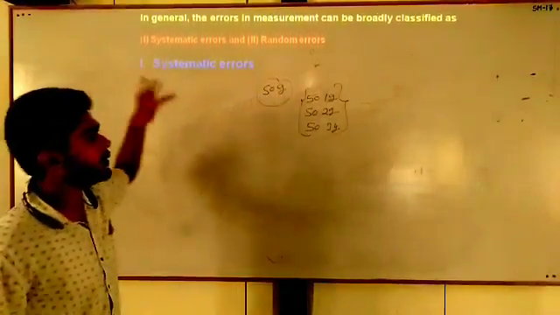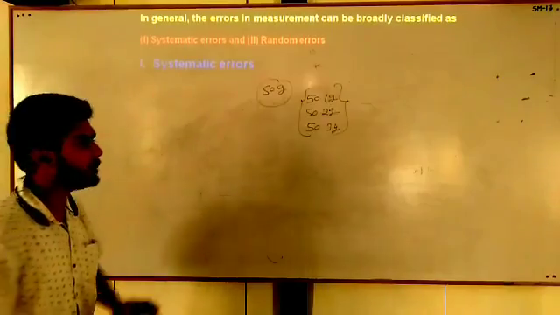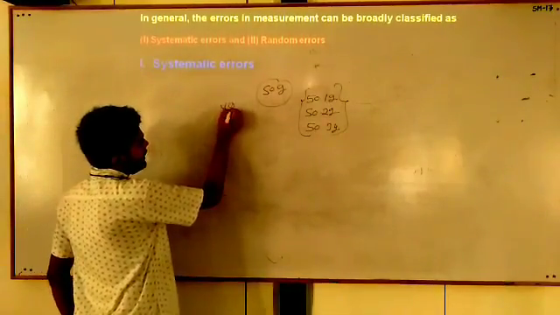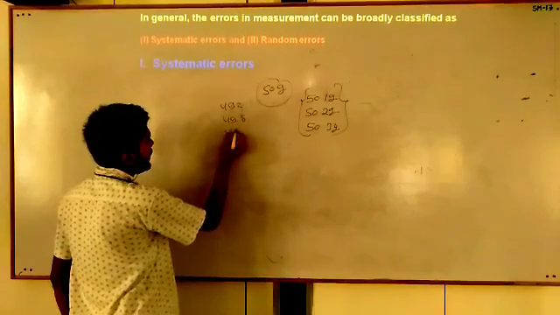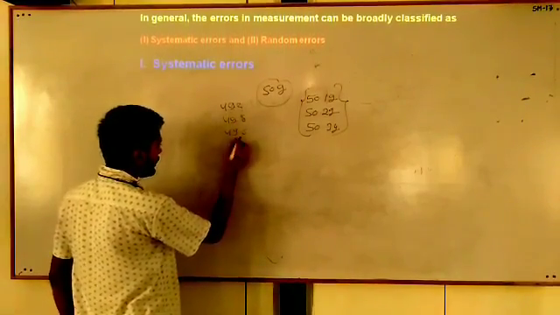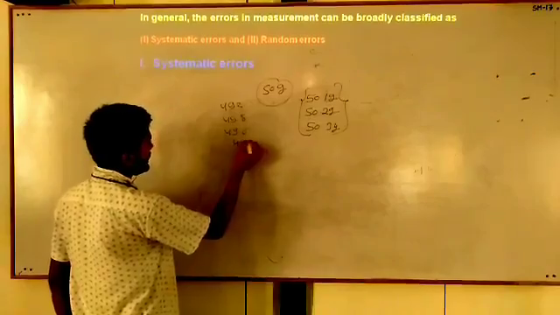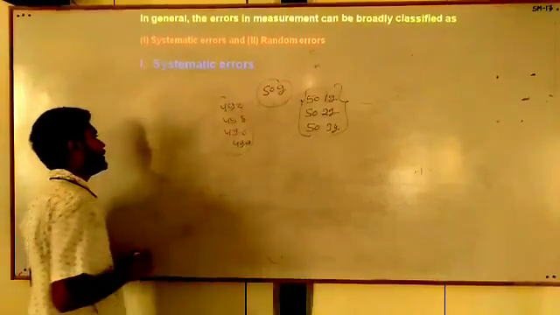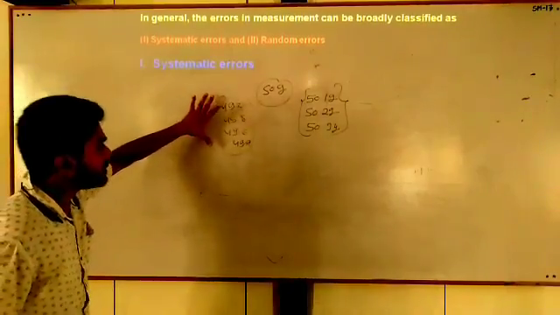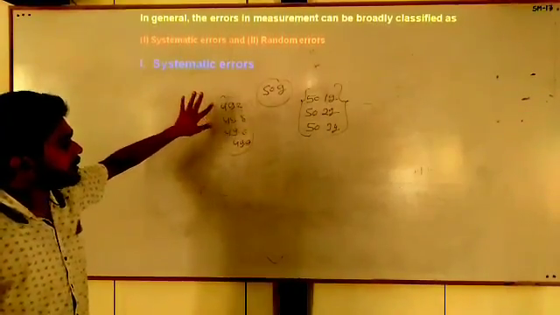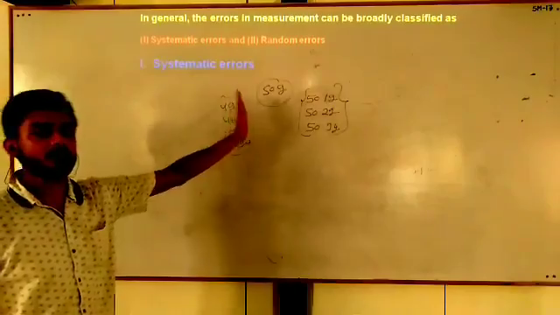Again we can take an example: 49.2 gram, 49.8 gram, 49.6 gram, 49.9 gram. One person measured the weight of this bottle and he observed these values. Then you can see here the error is in the negative direction.